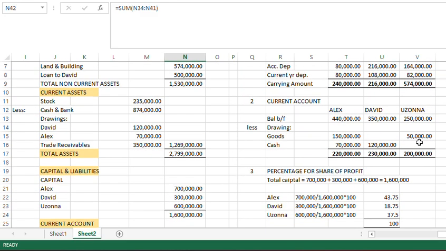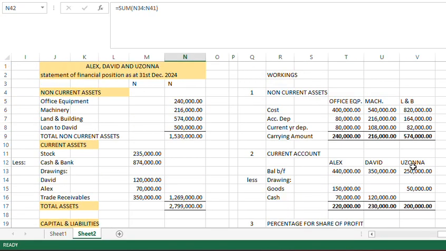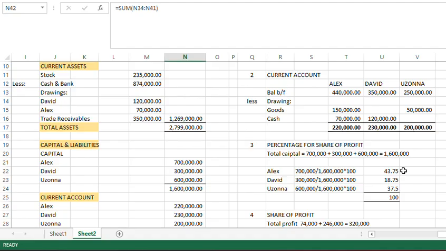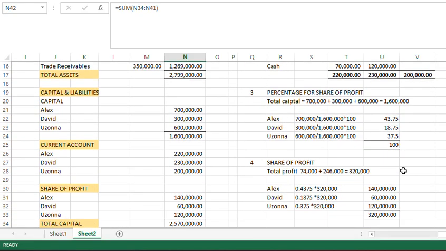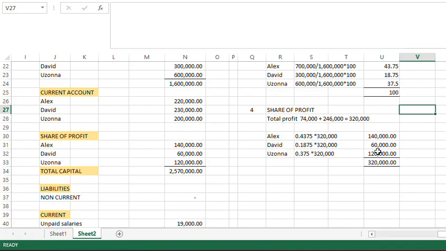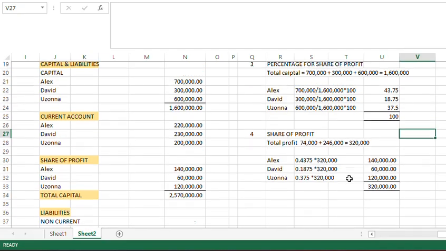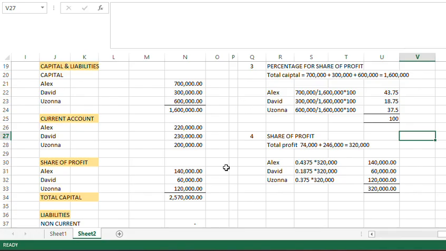Now, like I said, this particular question, I structured it myself. So you will not be looking for a textbook, no, don't worry. Don't stress yourself. So that is it. For another thing, somebody might ask a question. What if there is no current account that is being given in the question where you are solving? You can deduct any of their drawing from their share of profit. So where there is no share of profit, it affects their individual capital.